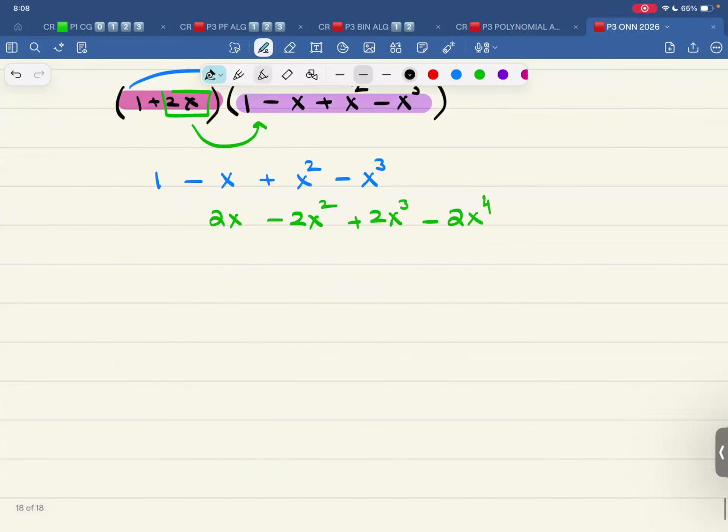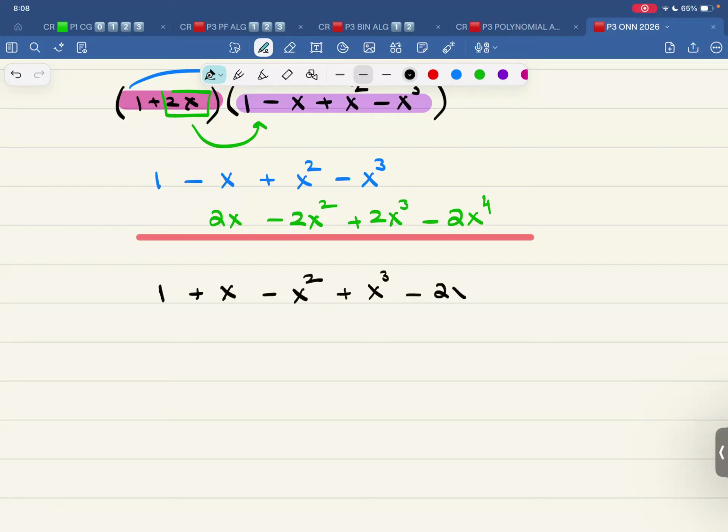So now I can add it vertically, which is a very intelligent thing to do. Let me just add it vertically like this. It's easier. So that is 1 plus x minus x squared. And this is plus x cube minus 2x4.